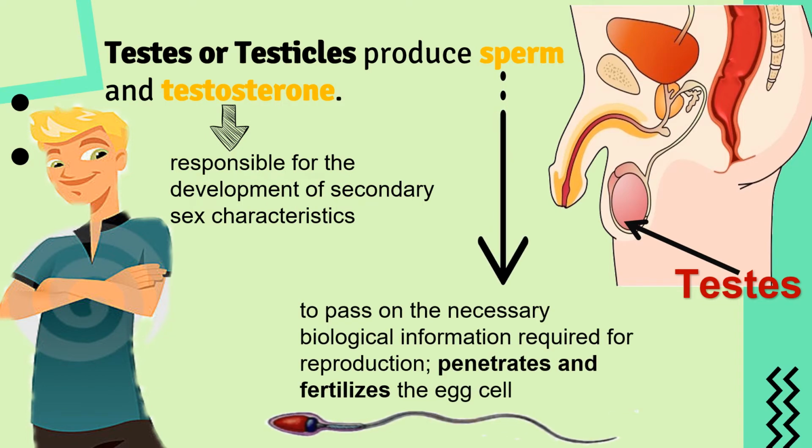When we talk about the sperm cell, it is to pass on the necessary biological information required for reproduction. This biological information could be the chromosomes or the characteristics from the father, or from the male. This sperm cell also penetrates and fertilizes the egg cell.